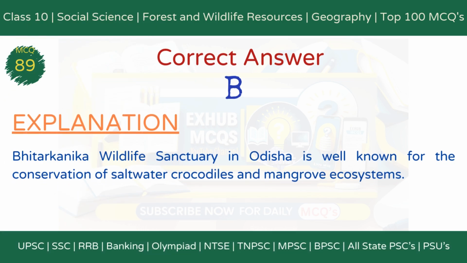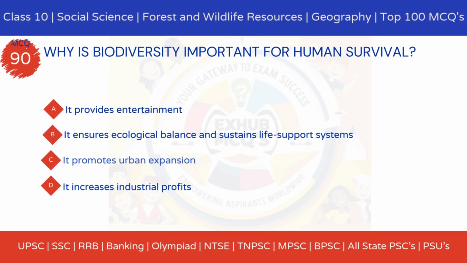The correct answer is option B, Bhitarkanika Wildlife Sanctuary. Explanation. Bhitarkanika Wildlife Sanctuary in Odisha is well known for the conservation of saltwater crocodiles and mangrove ecosystems. MCQ 90. Why is biodiversity important for human survival? Option A, it provides entertainment. Option B, it ensures ecological balance and sustains life support systems. Option C, it promotes urban expansion. Option D, it increases industrial profits.